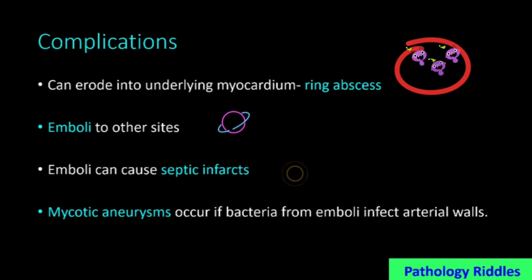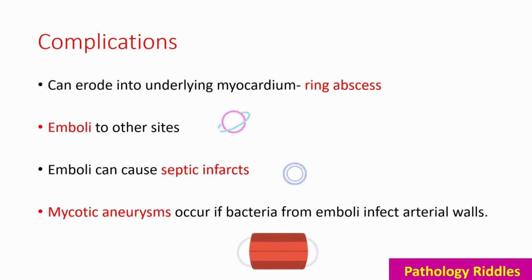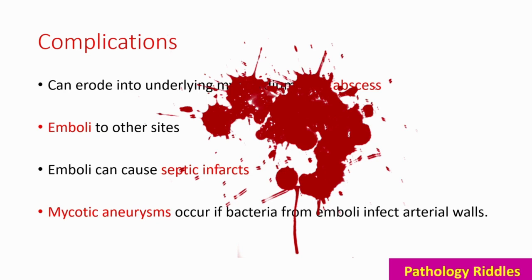Coming to complications, it can erode the underlying myocardium, causing a ring abscess. It can embolize to other sites. Emboli can cause septic infarcts, that is, infarcts along with infection. And mycotic aneurysms can occur if bacteria from emboli infect the arterial wall. So, if the arterial wall becomes weaker, there is chance of aneurysm in it.